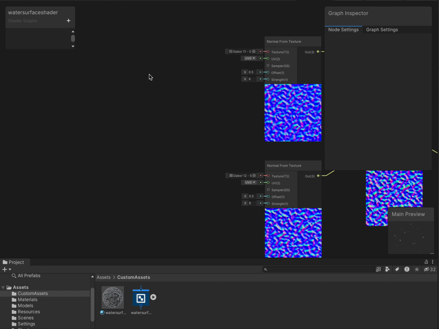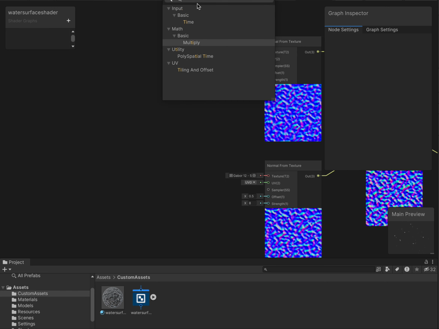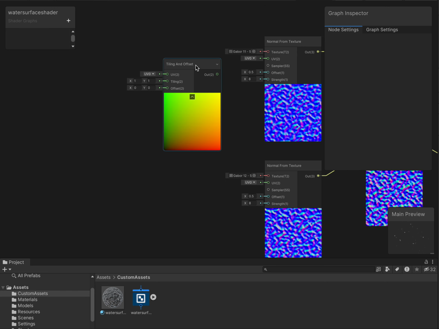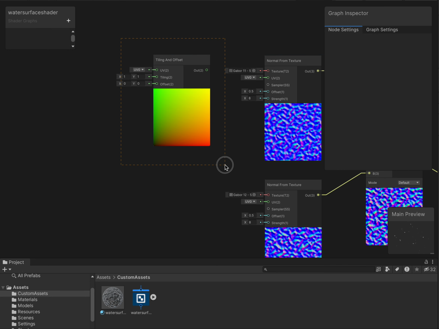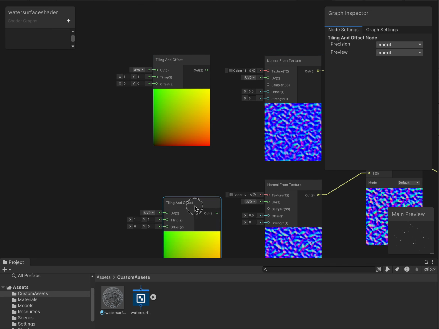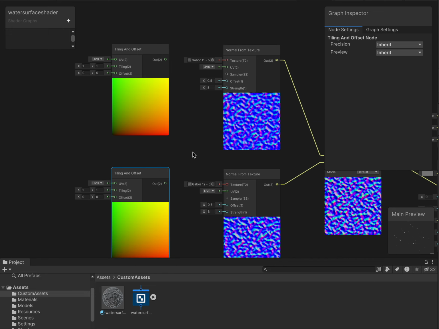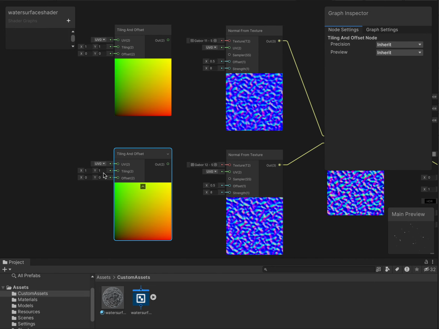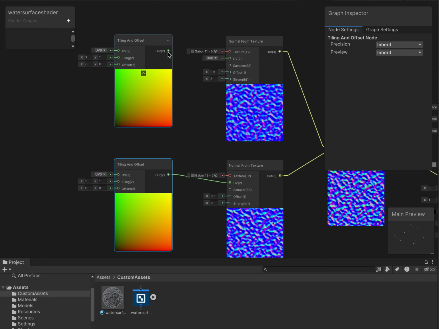Oh, I'm silly. It is Tiling. I'm sure it's called Tiling. We now do the Tiling And Offset. Unreal has this as well, sort of the same thing. Deploy this one over here. All right, cool. Now we get to hook up the Tiling And Offset to our textures here.